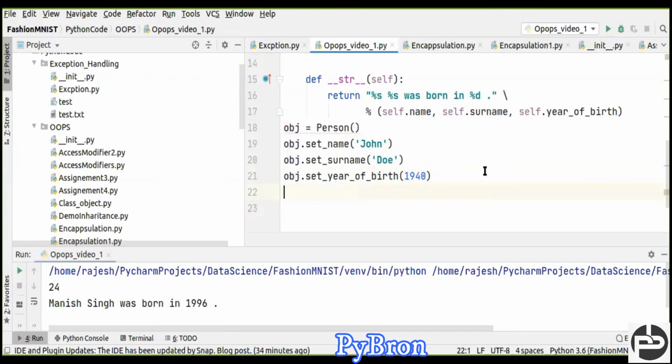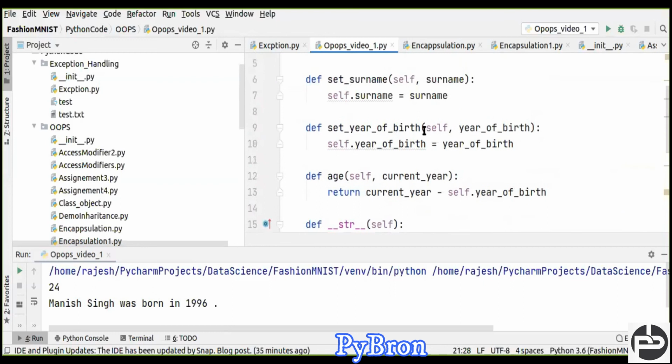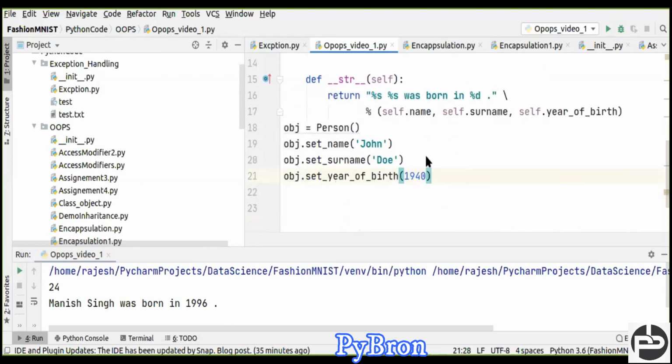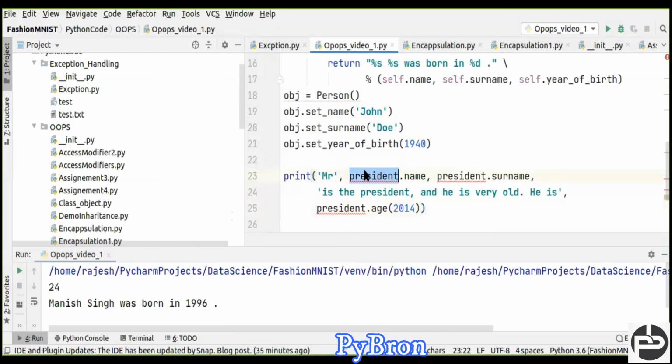What we did was set the values, and now we are going to call our getter method. Set name is done. Next, set year is done. Once your year, age, everything is done, you have to call this kind of thing. And instead of president, you have to use this object. Let's say 2014. Instead of writing 2014, make it 2020.